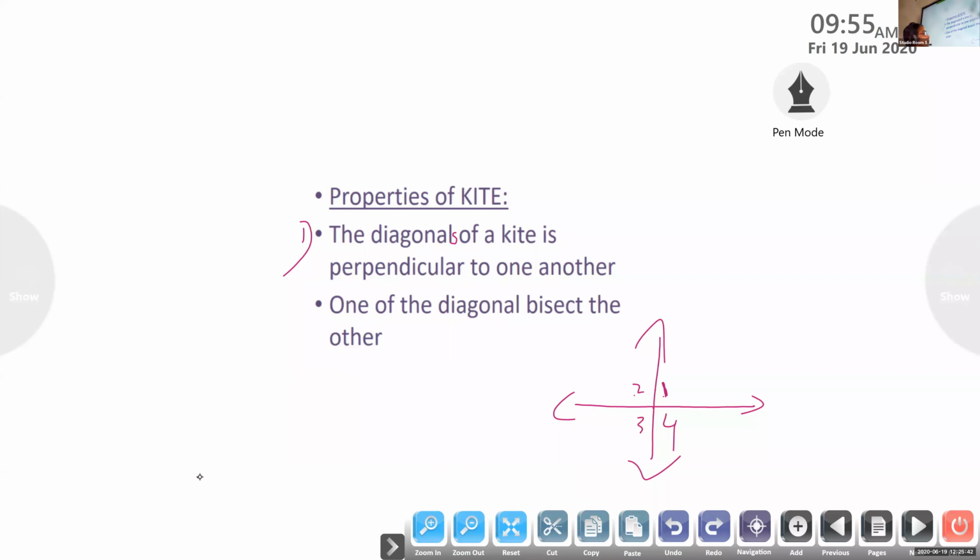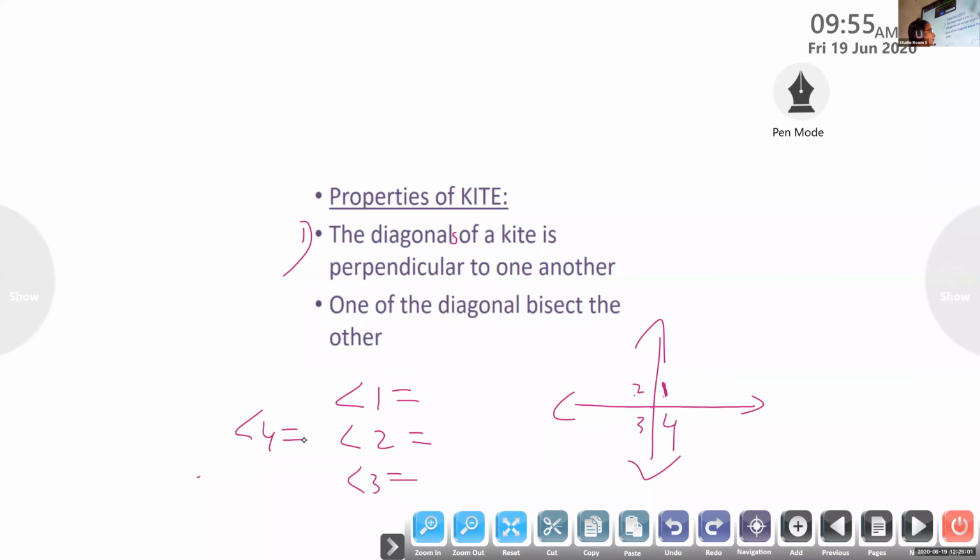Okay, Suryadev, my question is, what will be the measure of each angle? Angle 1 equal to, angle 2 equal to 90 degree, angle 3 equal to, angle 4 equal to.